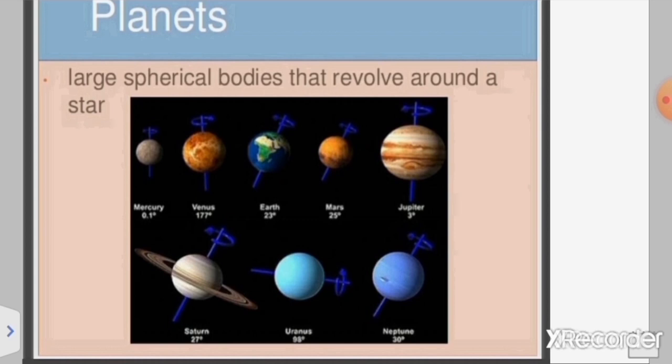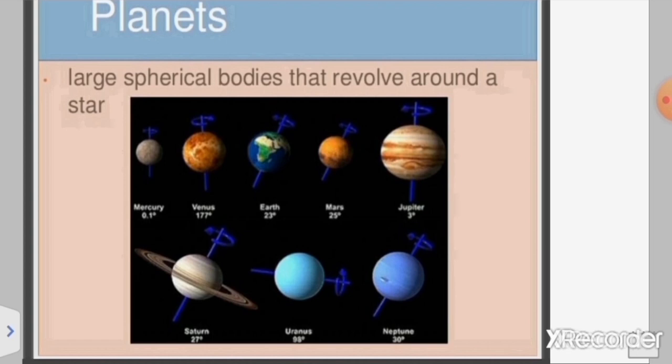Now there are 8 planets in our solar system. Before, it was considered that there were 9 planets. Pluto was one of them, but after August 2006 the International Astronomical Union considered Pluto as a dwarf planet because of its size. It is no more considered as a planet. So there are 8 planets in our solar system. I hope you all know about them. You have read about this in the previous classes. So first and foremost is Mercury, then Venus, Earth, Mars, Jupiter, Saturn, Uranus and Neptune.